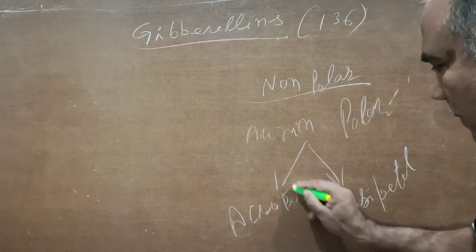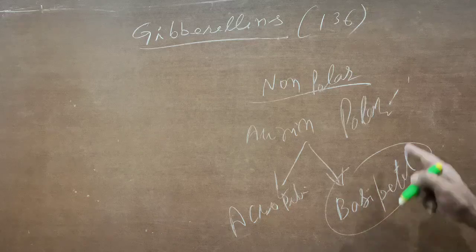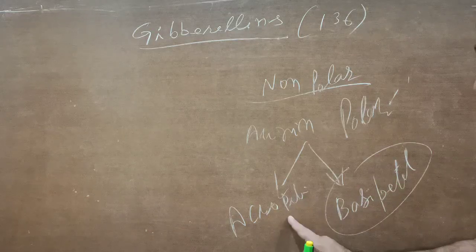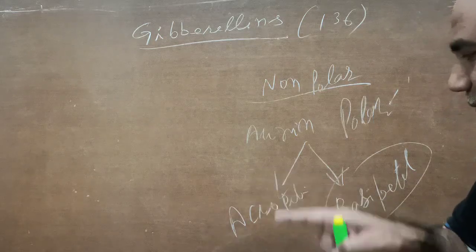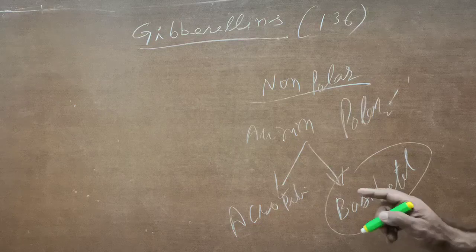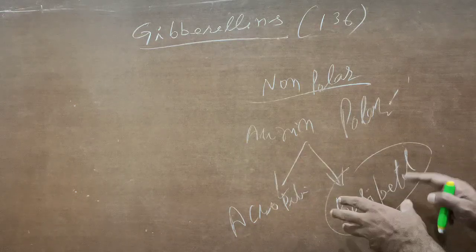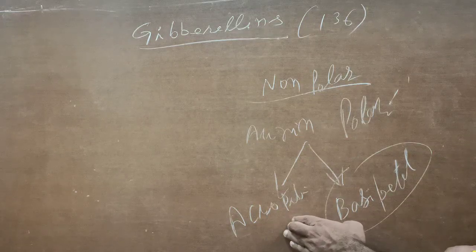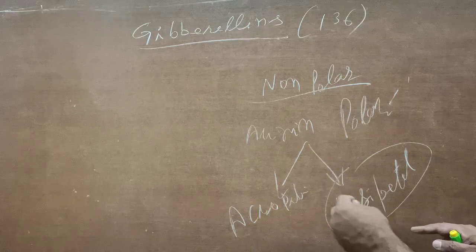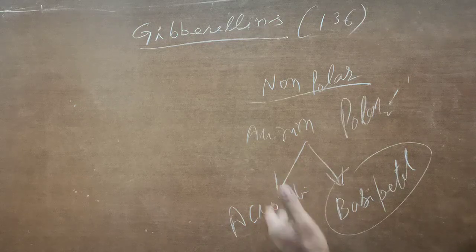Basipetal means movement towards the base from the apices, and acropetal means movement of the auxins towards the apices from the base. Once again, auxin hormone shows polar movement, which means it has two types of polar motion. In basipetal, auxin moves towards the base from the apices, and in acropetal it moves towards the apices from the base. But this was about auxin.